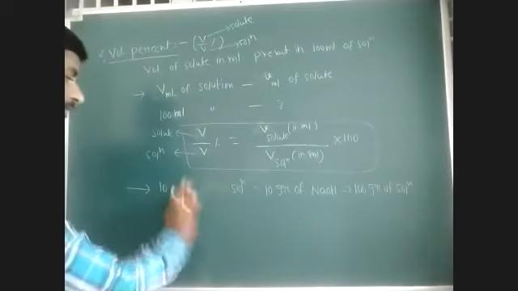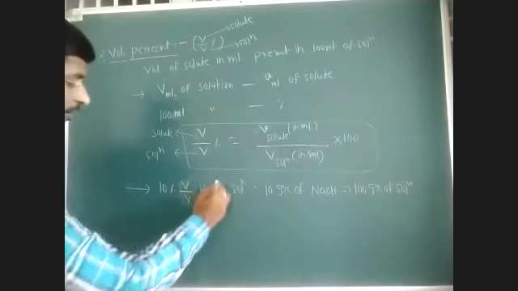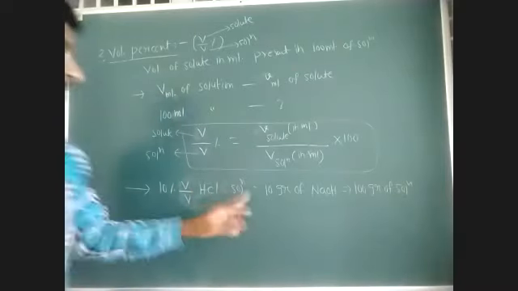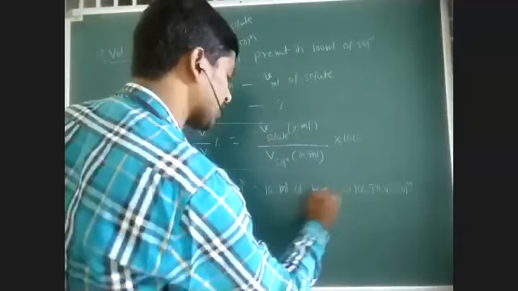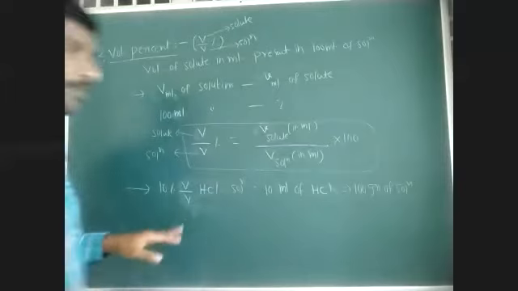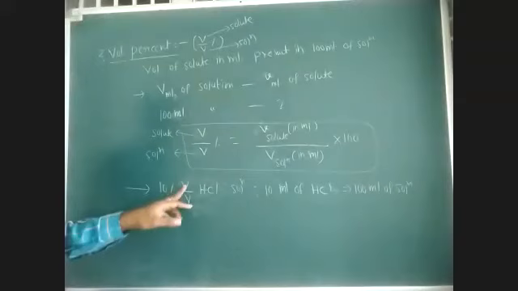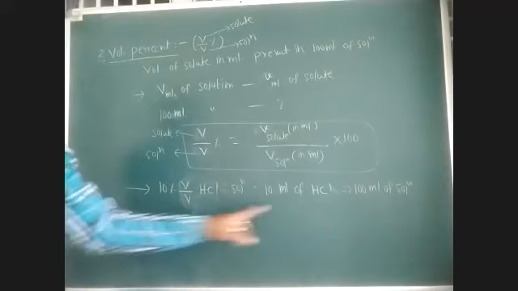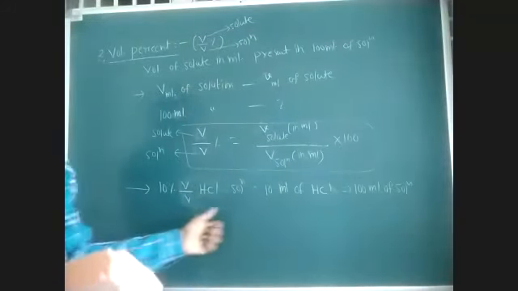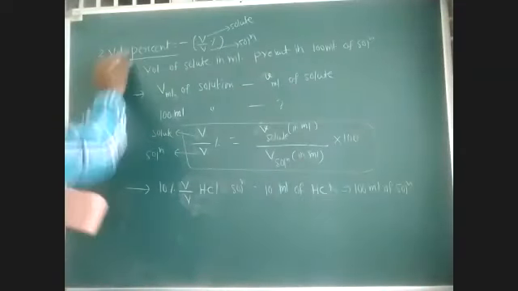For example, 10% volume by volume HCl solution. The meaning of this is 10 ml of HCl is present in 100 ml of aqueous solution. So 10% volume by volume HCl solution. This is volume percentage.